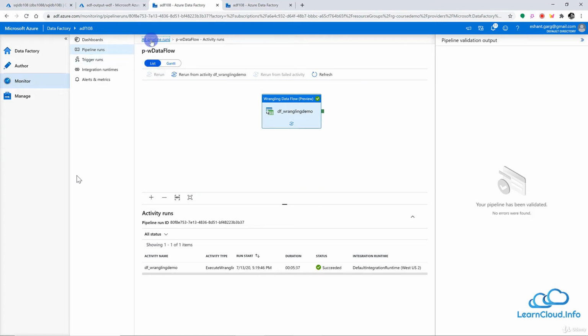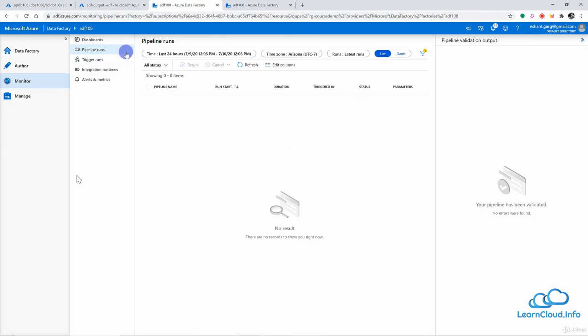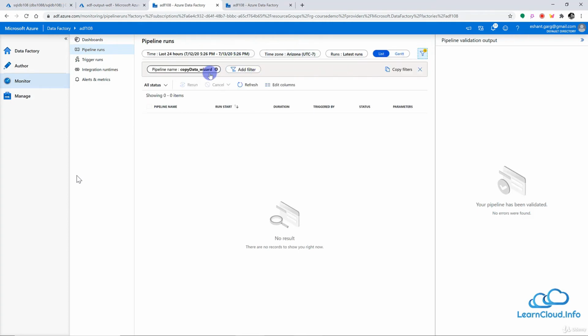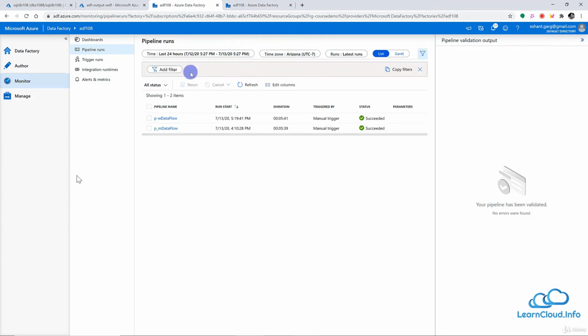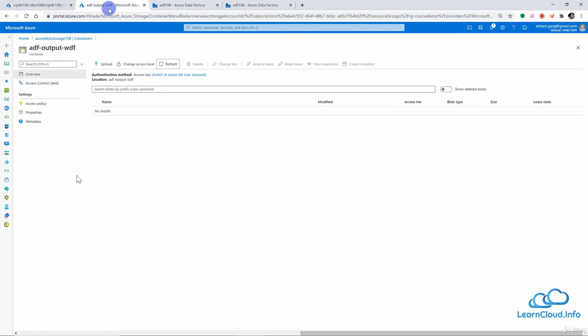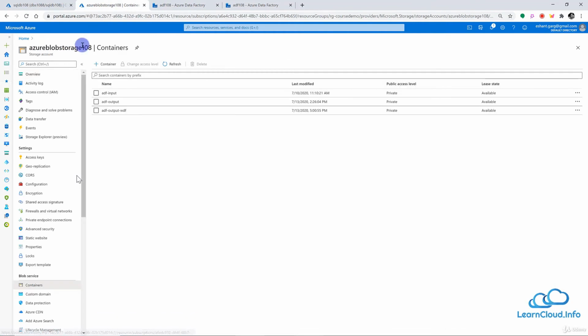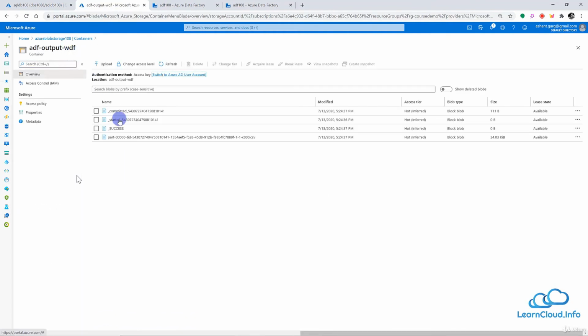Or you can also click here on all pipeline runs, pipelines here, and maybe you can refresh here. It seems there is some filter applied here. All right, you see that it is copy data wizard filter. I don't want this filter. So you see that my pipeline is here, wrangling data flow, and this is completed successfully. So let me go back to my output folder here, and inside the container, if I go into ADF output WDF, I can see my output right here.